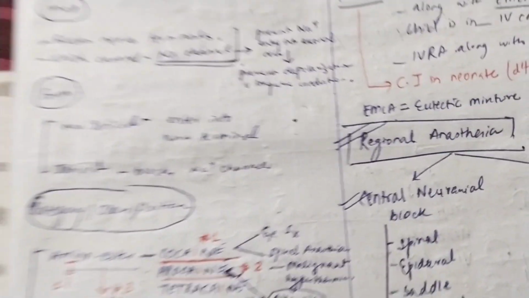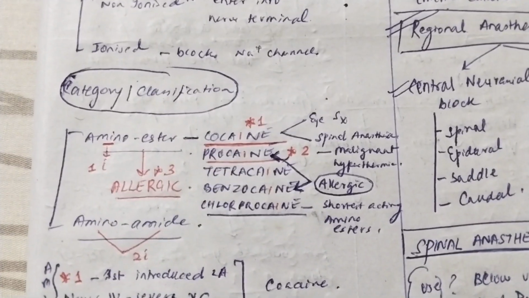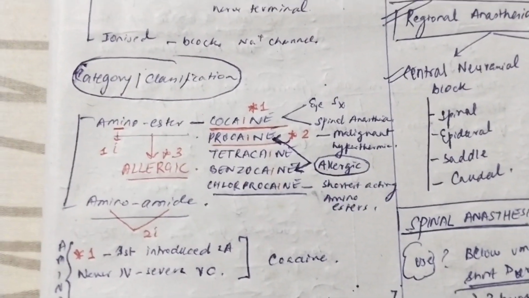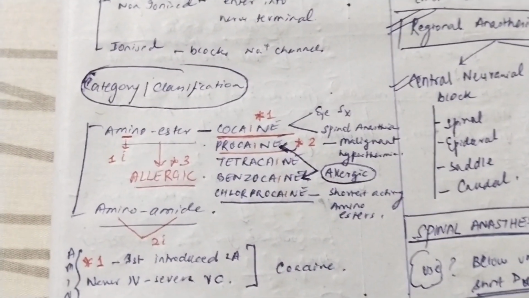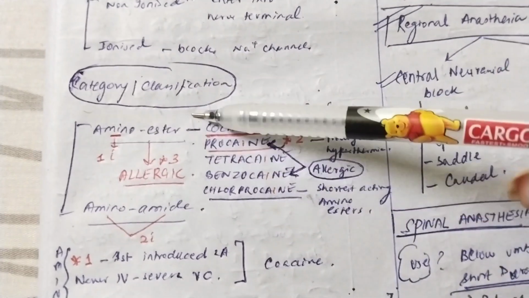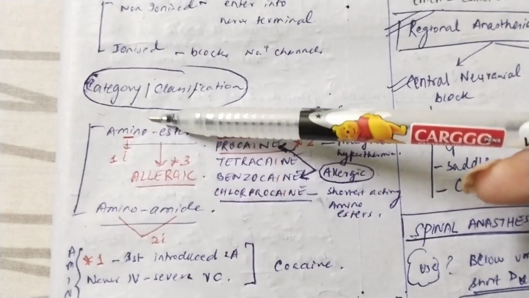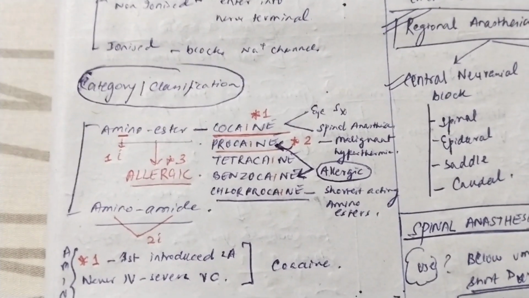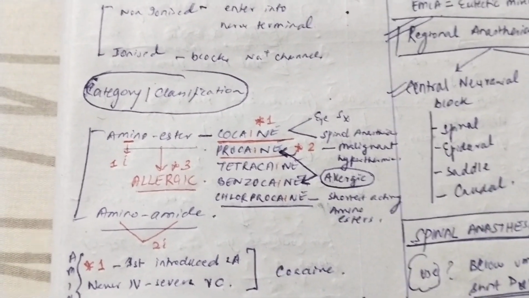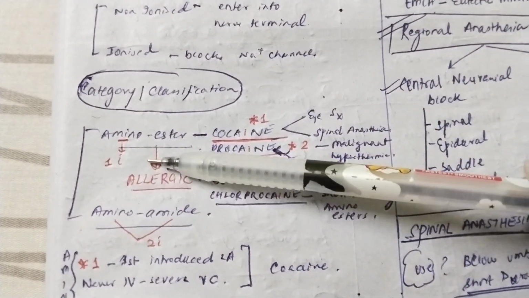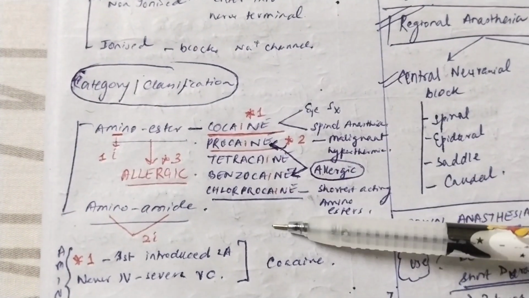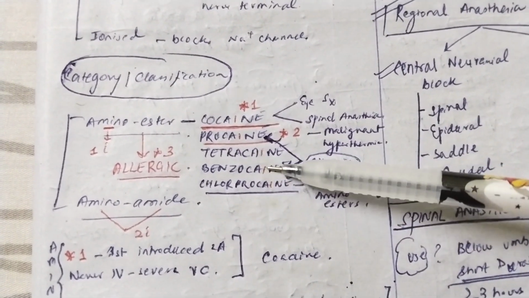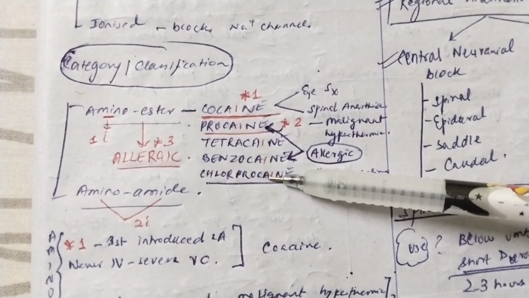Now we will move on to the categories of local anesthetics. There are 2 categories, that is amino esters and amino amides. You have to learn the examples of these drugs and certain points about these drugs as well. First, amino esters. In the word amino esters, you have 1 I. So you can remember that those drugs which have 1 I will come under amino esters. Okay, this is just a way of remembering. Amino ester, 1 I, and these are the drugs which also have 1 I: cocaine, procaine, tetracaine, benzocaine, and chlorprocaine.